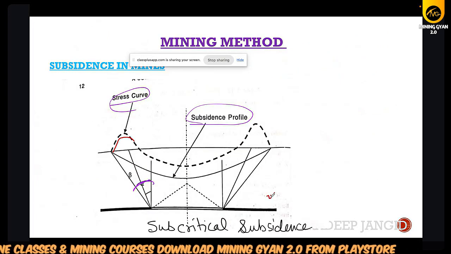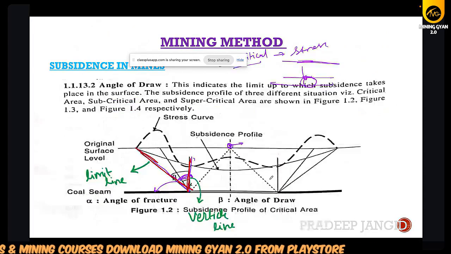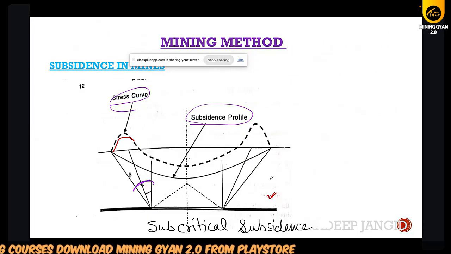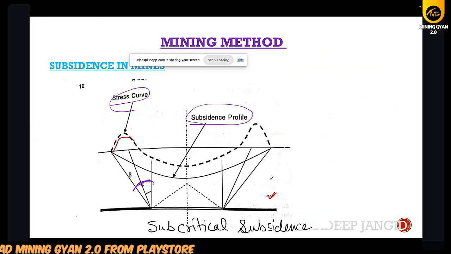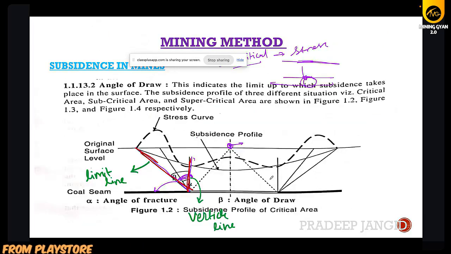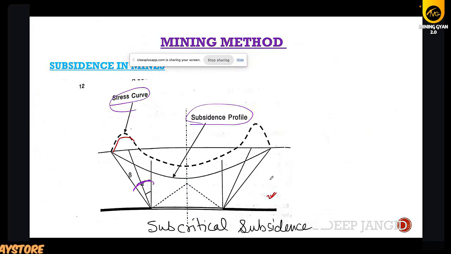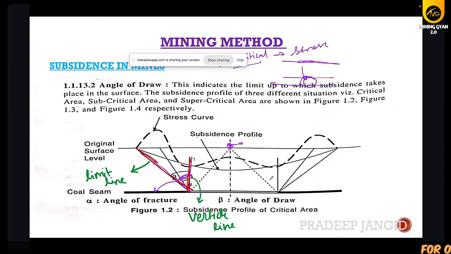Stress curve. This is subcritical. This is the graph of the critical. This is the graph of subcritical. This is supercritical. There are differences between the critical, subcritical, and supercritical. So please see what is the difference between the subcritical, critical, and supercritical. In the subcritical, all the stress is on one point, meaning measured stress on single points.